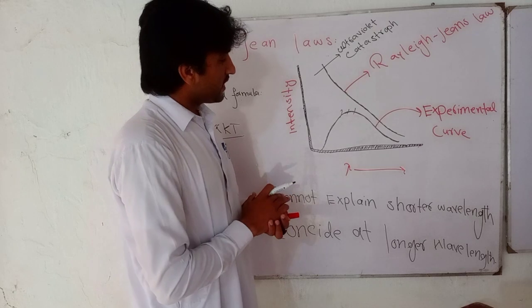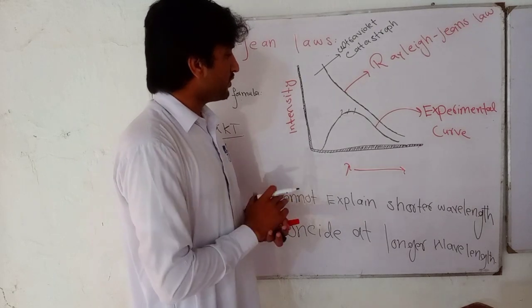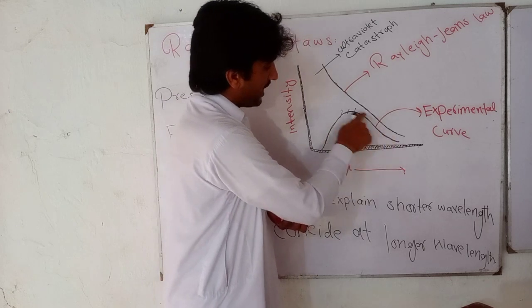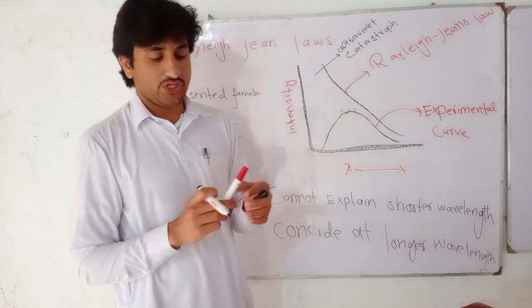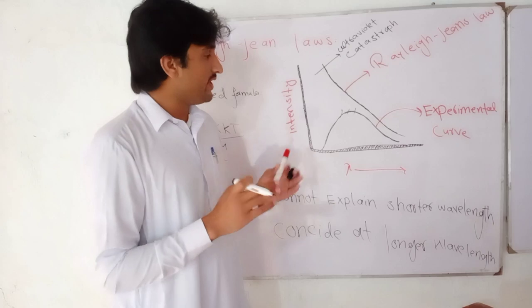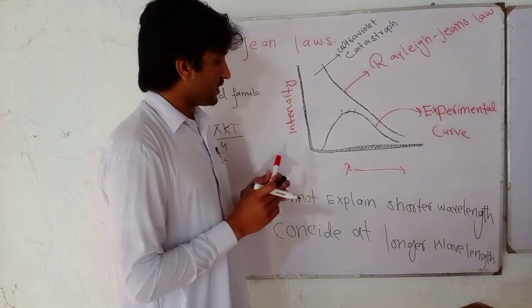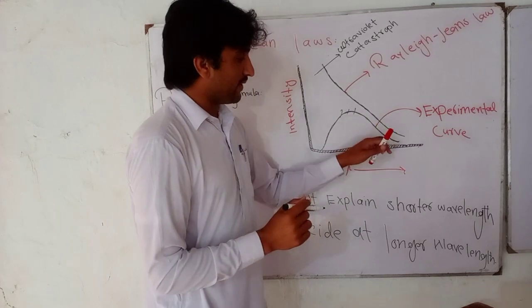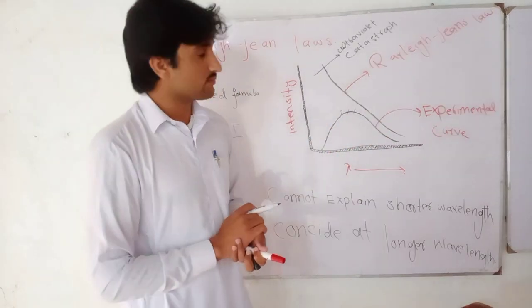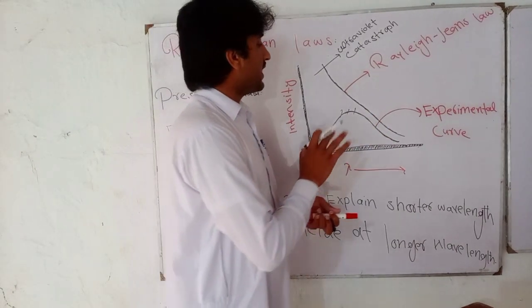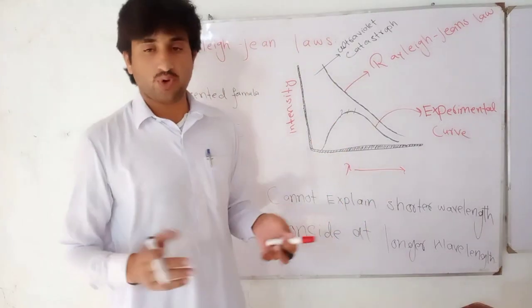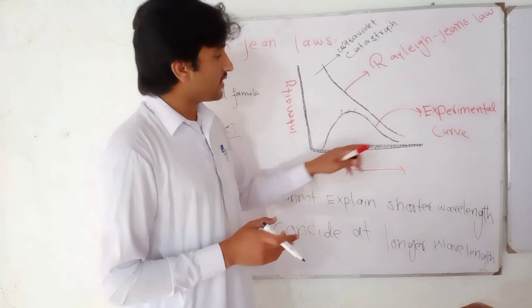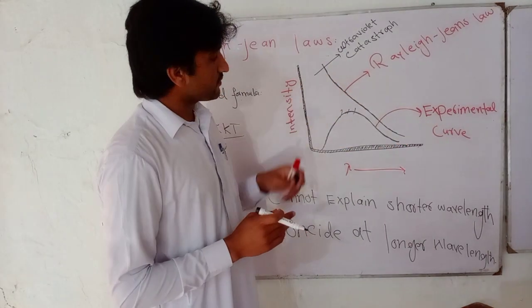Let us go further. This is the experimental curve of black body radiation. When the curve of a black body which emits radiation is plotted, it looks like this. This is known as the black body radiation experimental curve. When Rayleigh-Jeans presented a formula using the kinetic theory of gases, he got this curve.